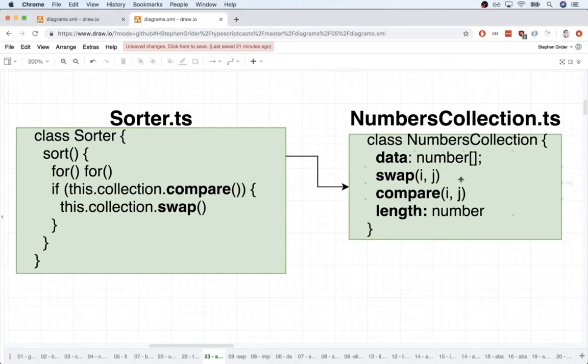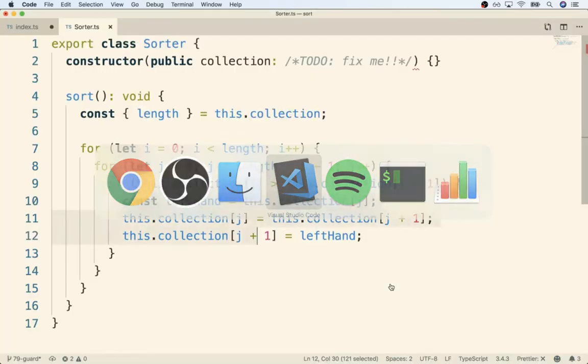In the last video, we started to extract a bunch of logic out to the numbers collection. So we're going to create that class right now and start to implement some of these very specific methods that tell our sorter how to somehow swap elements in that array or compare elements inside that array. So let's get to it.